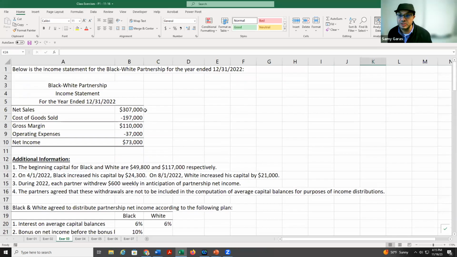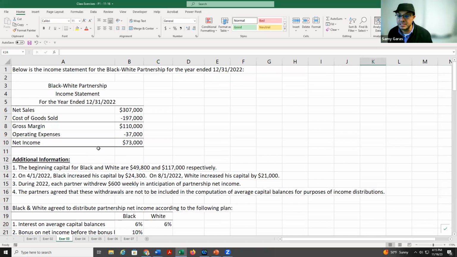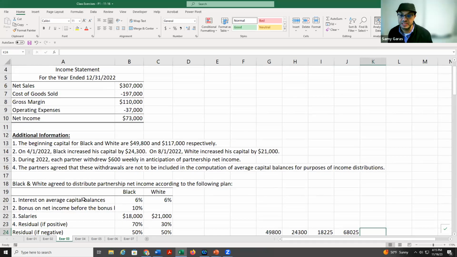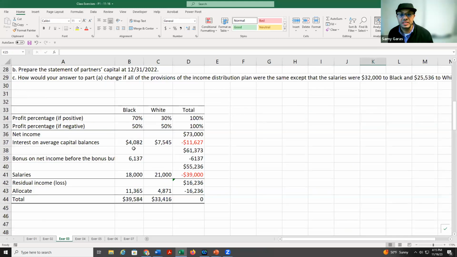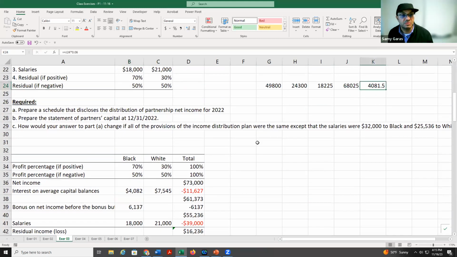He said how much? The interest is 6% here on the average capital. So I multiply this one times 6%. I get 4,082, which is here. This one, I put it. The same thing for the white.